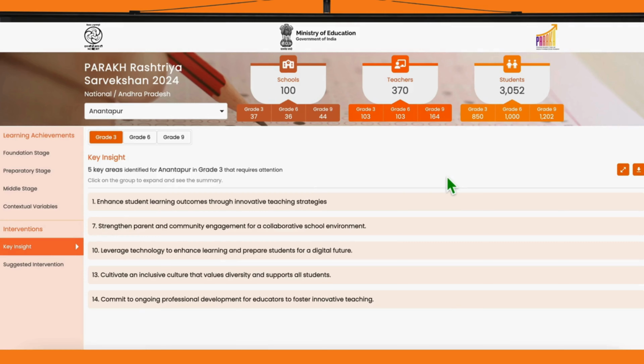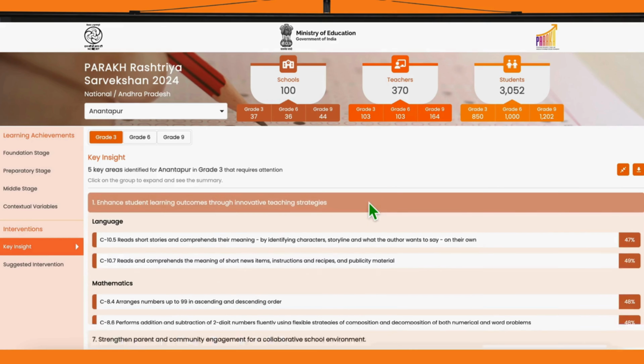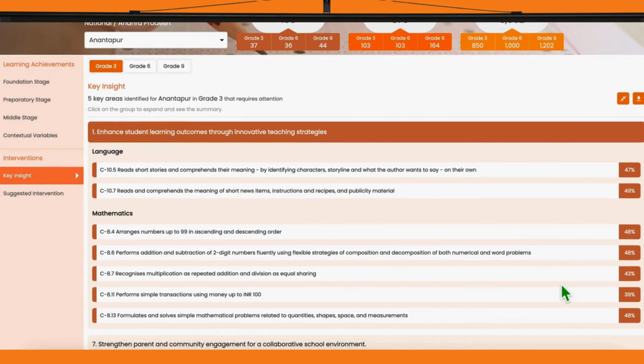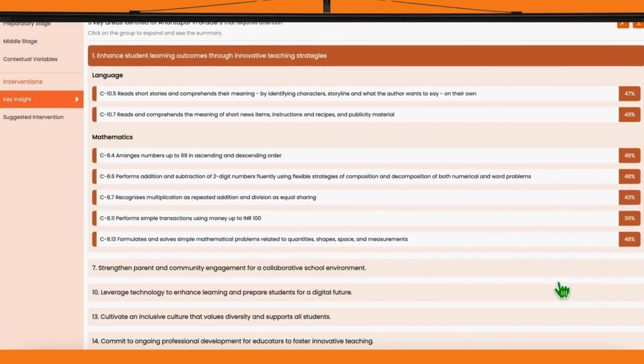The Key Insights section helps us quickly identify areas where a district needs support based on performance data. Here we are viewing Grade 3 insights for the selected district. 5 key focus areas have been highlighted, each addressing specific gaps in student learning. Let's click on one of them. Enhance student learning outcome through innovative teaching strategies.